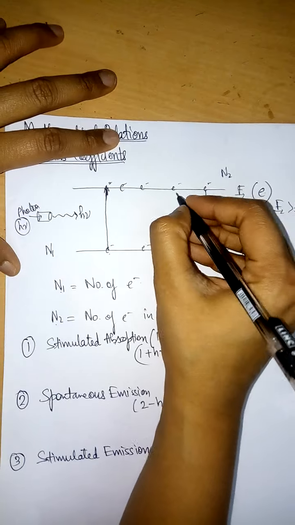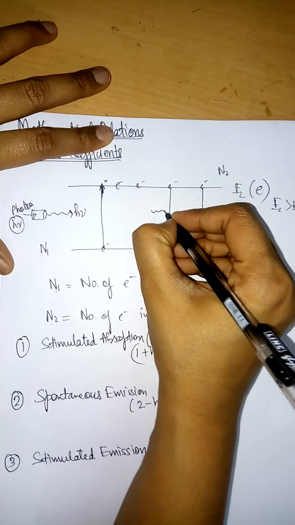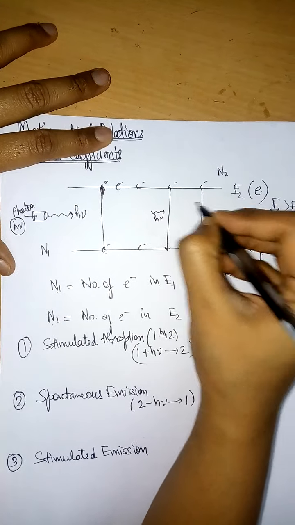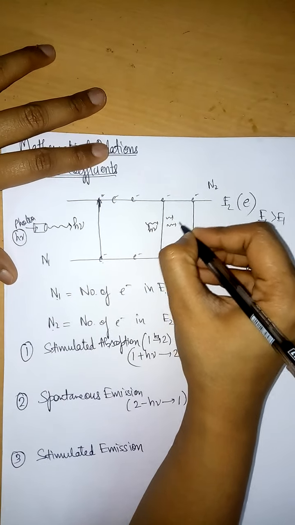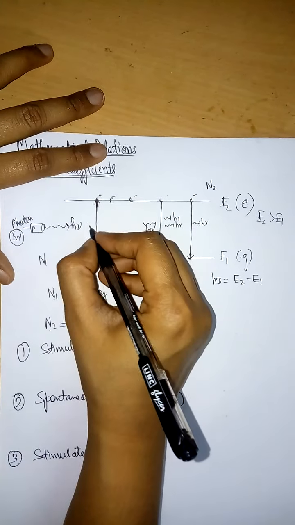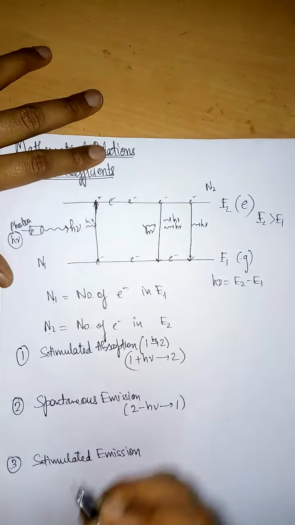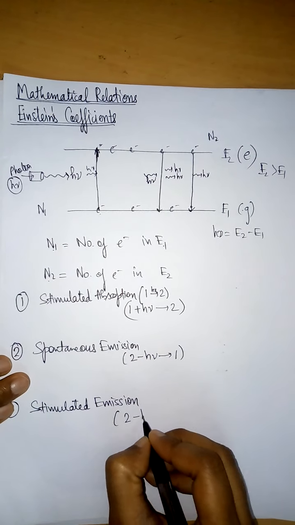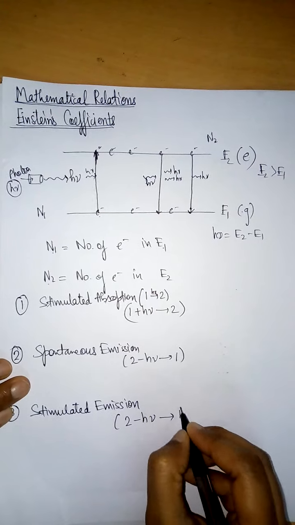So after gaining one photon from this external agency, this electron will jump down and will produce two photons. So the third process is 2 plus h mu goes to 1 plus 2 h mu.